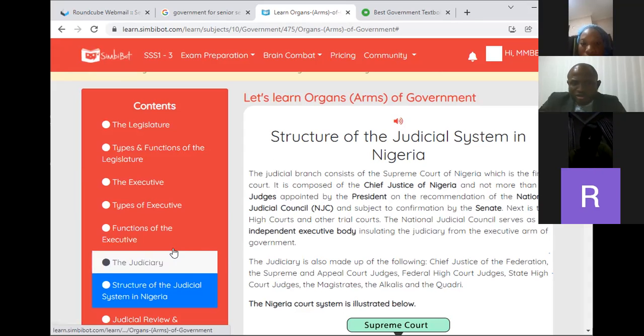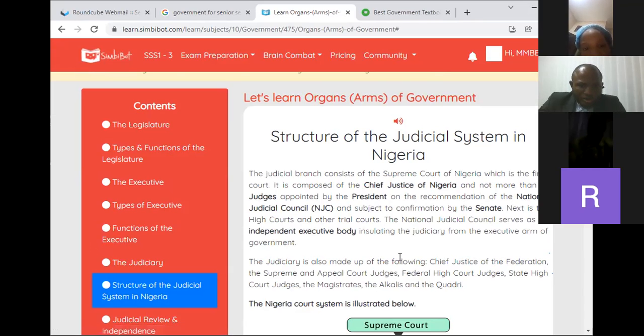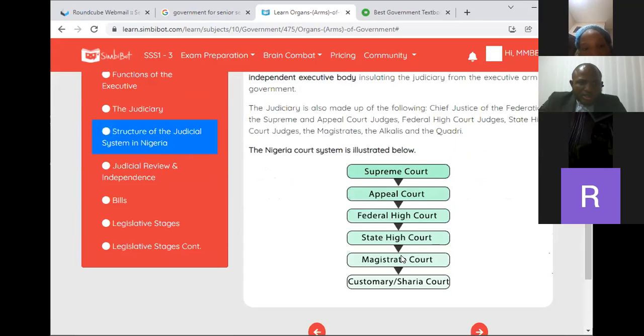I forgot to mention that the leader of the legislature is the Senate President, followed by the Speaker of the House of Representatives. I said we have two legislatures we run in Nigeria. Also, for the executive, I've already said that the executive is led by the president in the case of federal, the governor in the case of the states, and the chairman in the case of the local government. So that is that about that.